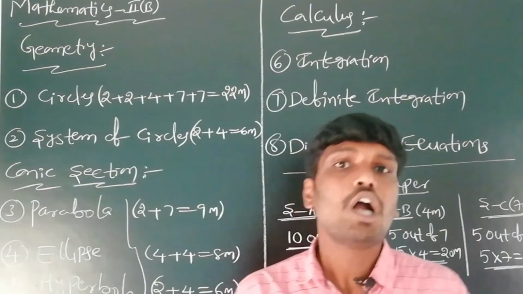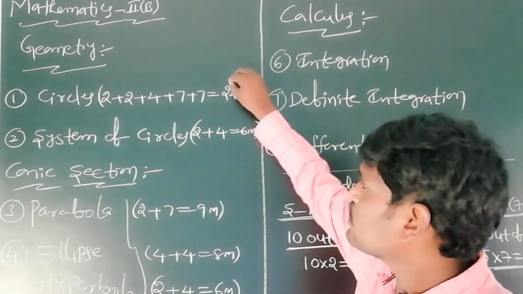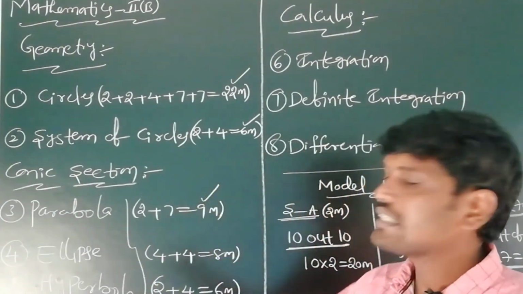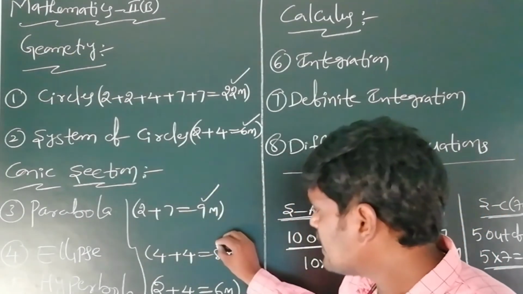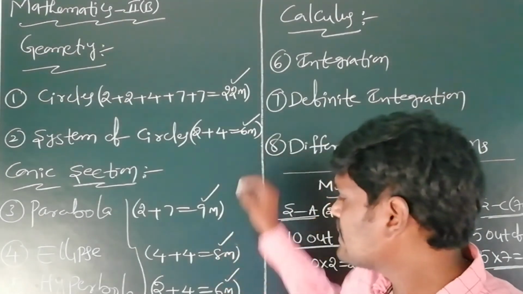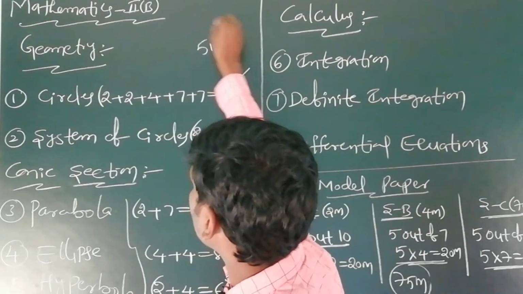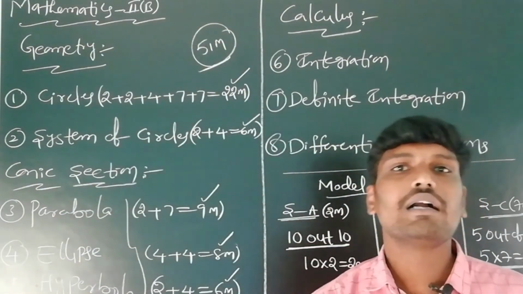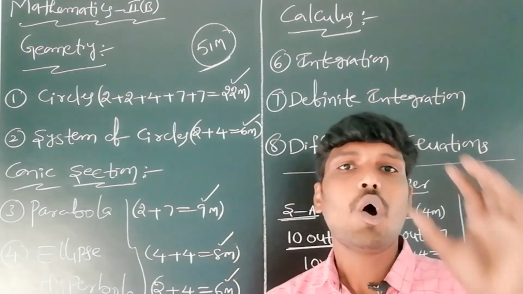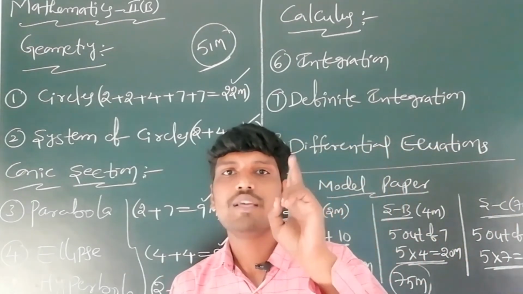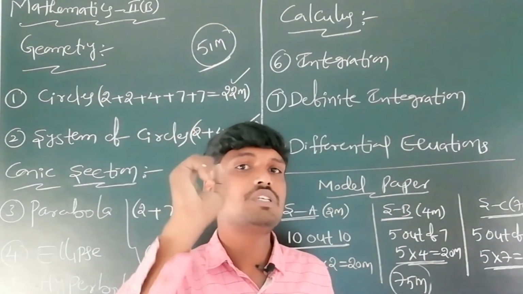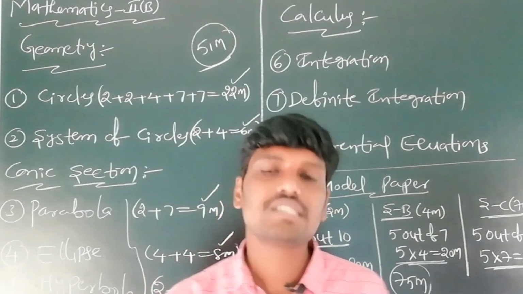In the geometry part, how many total marks come? 22 plus 6 is 28, 28 plus 9 is 37, 37 plus 8 is 45, 45 plus 6 is 51 marks from the geometry part in the Mathematics 2B Board of Intermediate Examination. Only the geometry part gives 51 marks. Of this 51, the circles chapter has 22 marks.